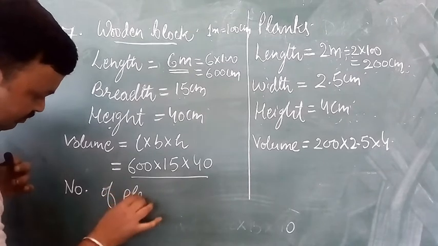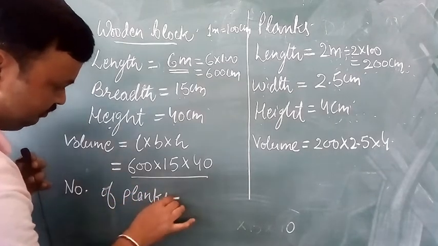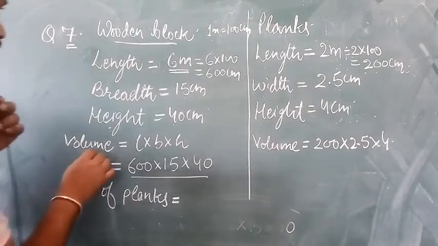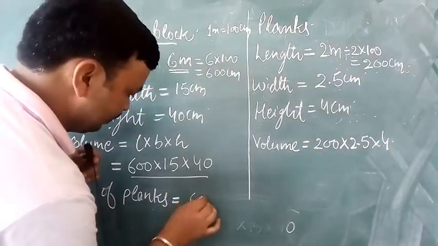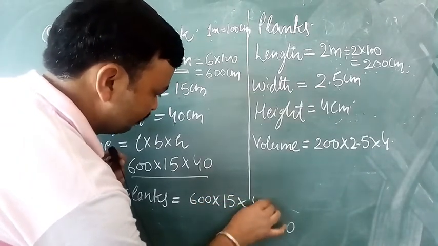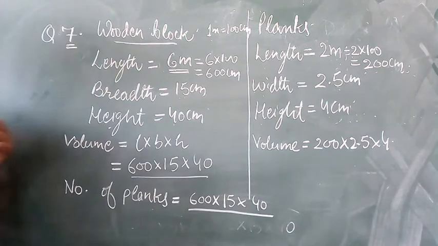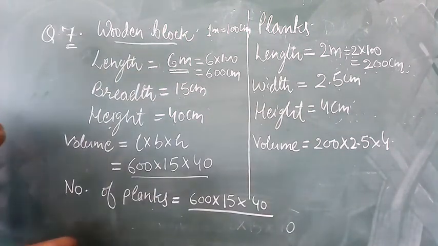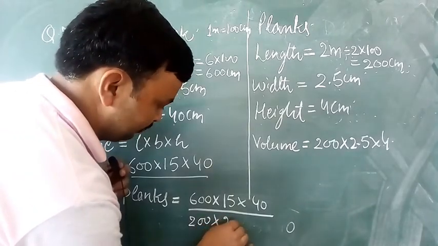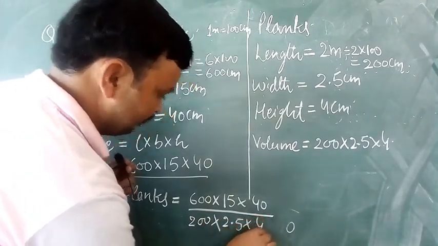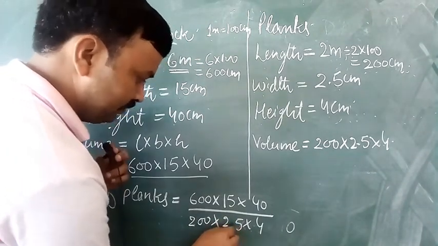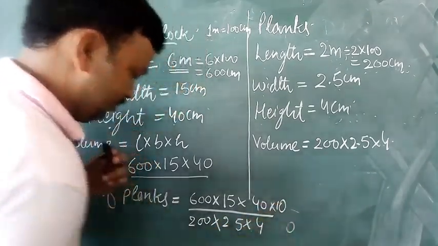So number of planks will be equal to volume of block, that is 600 multiplied by 15 multiplied by 40, whole upon volume of a plank, which is equal to 200 multiplied by 2.5 multiplied by 4. So remove the decimal of 2.5, 10 will go in the numerator.